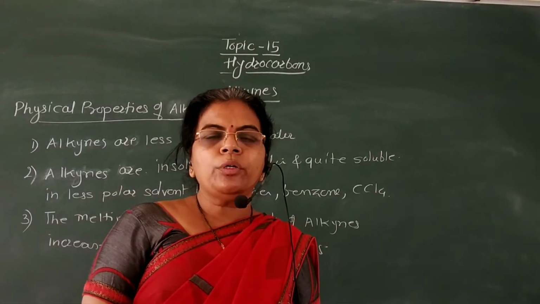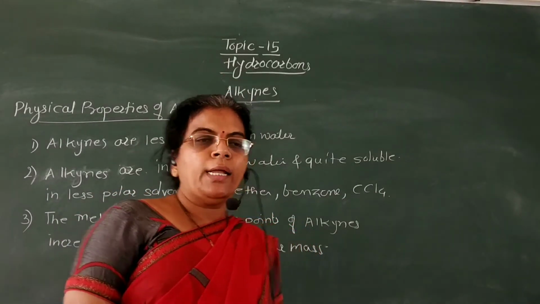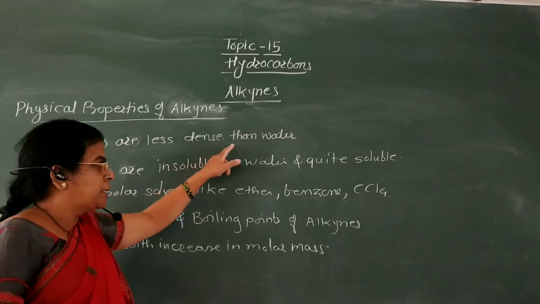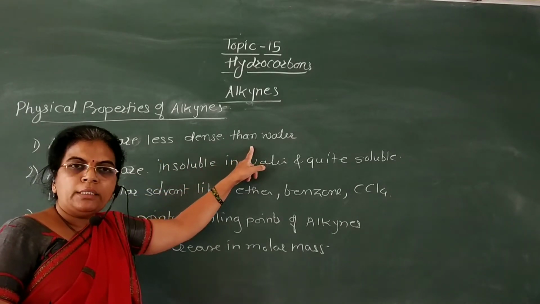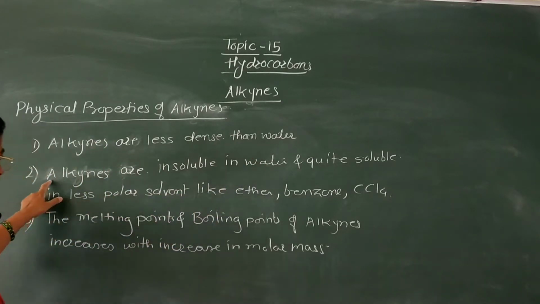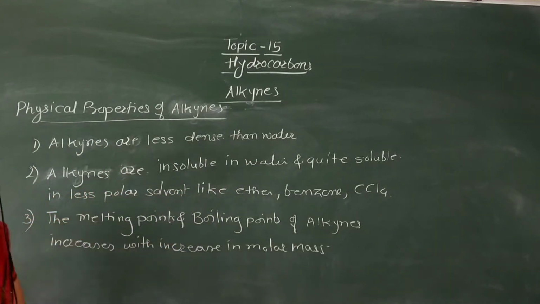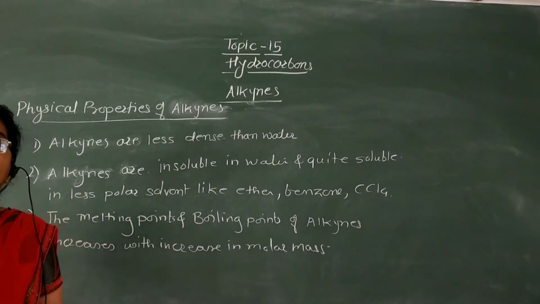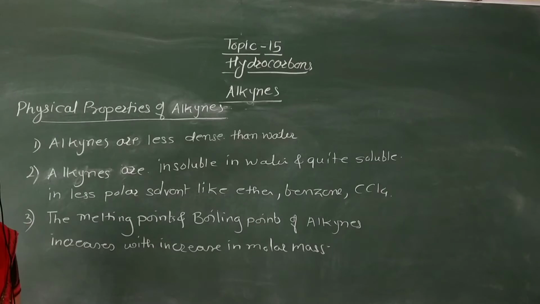Next point we are going to see physical properties of alkynes. First, alkynes are less dense than water. That is, the density of alkynes is lower than that of water. Second, alkynes are insoluble in water but soluble in less polar solvents like ethers, benzene or carbon tetrachloride.